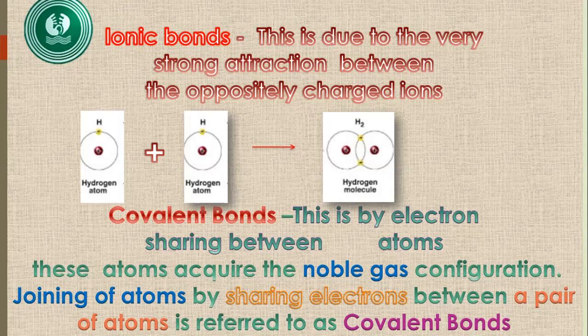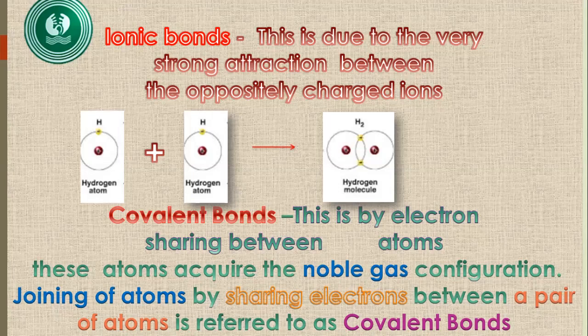This is formed by sharing electrons between the two hydrogen atoms. Here one hydrogen atom has one electron, another has another electron. Both hydrogen atoms share those electrons between them and form a bond. That bond we call a covalent bond. Due to that, this hydrogen molecule is formed.